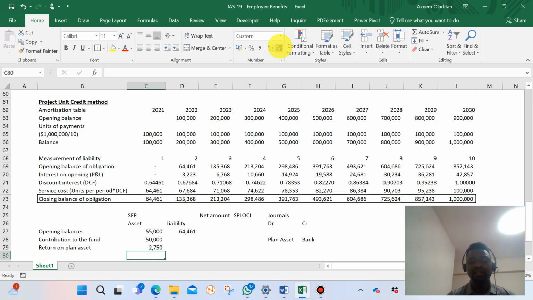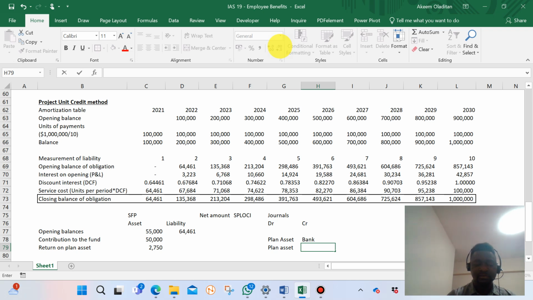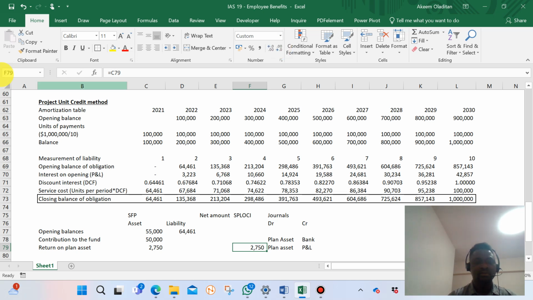That will increase the plan asset, so we debit plan asset like we did, and we credit the income statement, profit or loss. See, the same amount goes to the profit and loss, P and L, as an income. When it is an income, we credit it, so we expect it to be negative here.